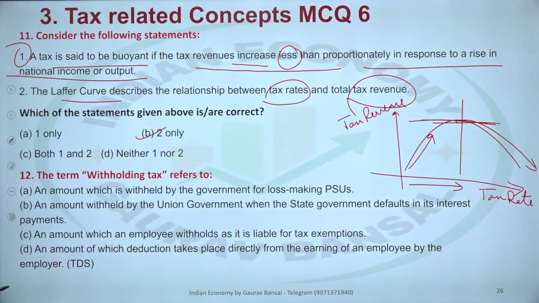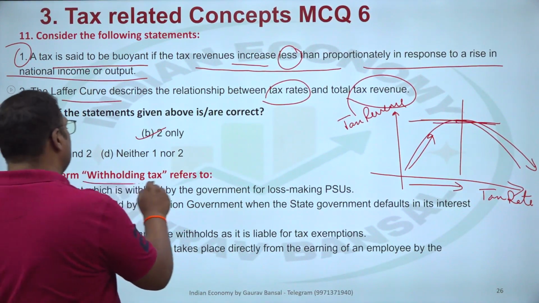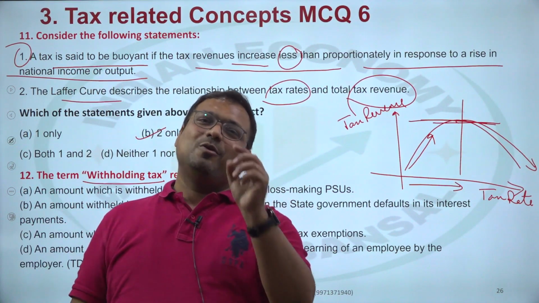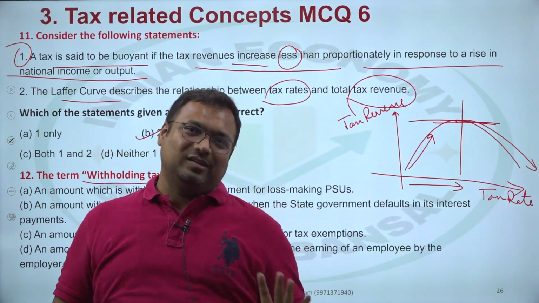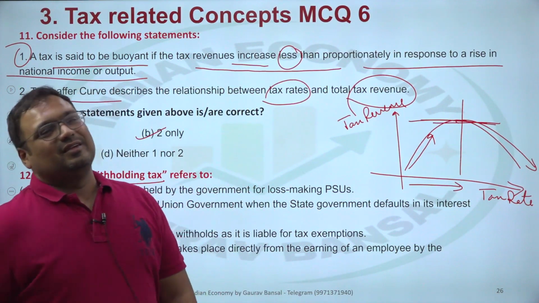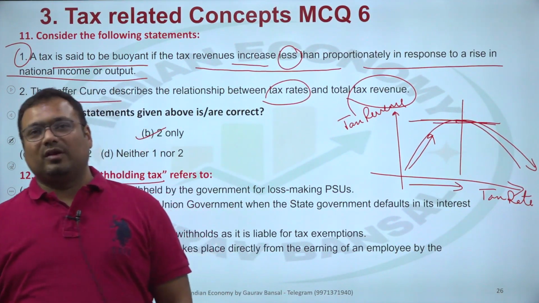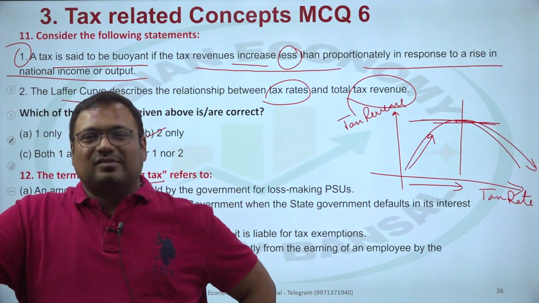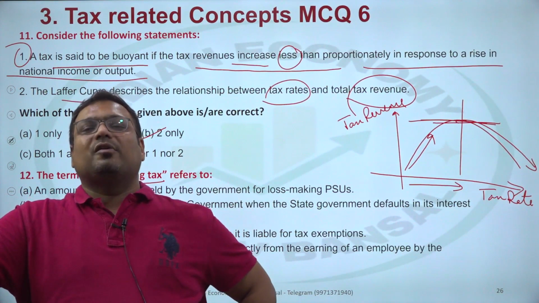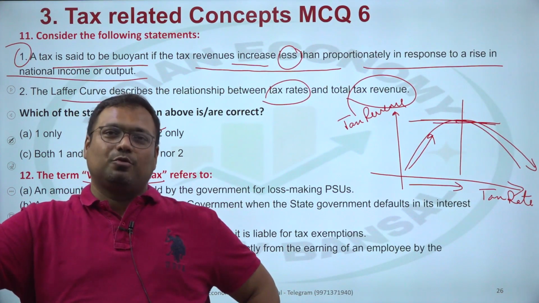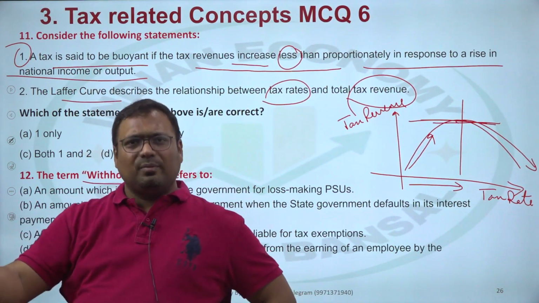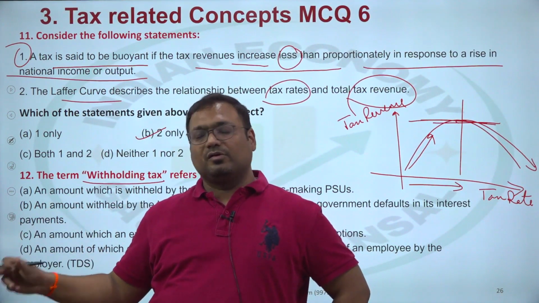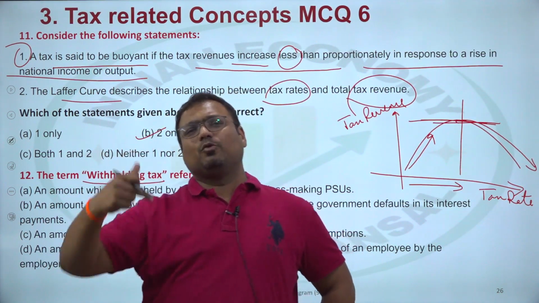12th, withholding tax. Withholding tax is also known as retention tax. What is withholding tax? I am giving you a very short and simple answer. It is the TDS. When you are making payment to someone, you should collect TDS and deposit it to government. For example, a company has taken a building on rent. Every month it pays 5 lakh rupees rent to the building owner. Then it is mandated by government that it will cut 10% from that rent payment, and it will submit that to government as tax.